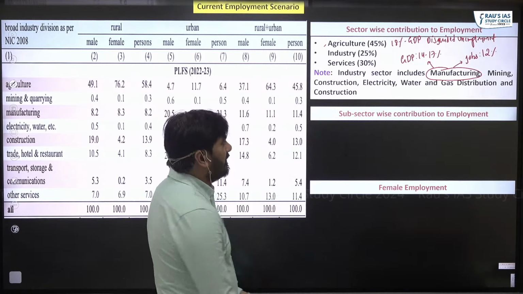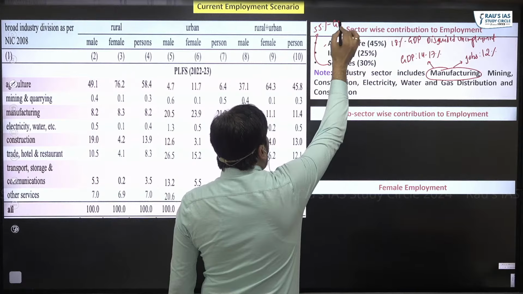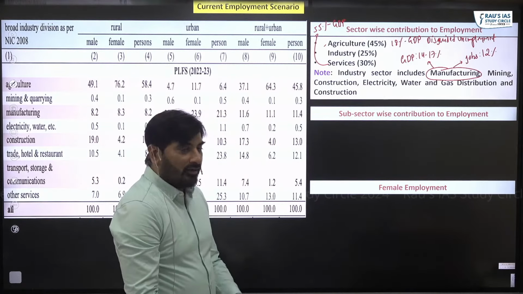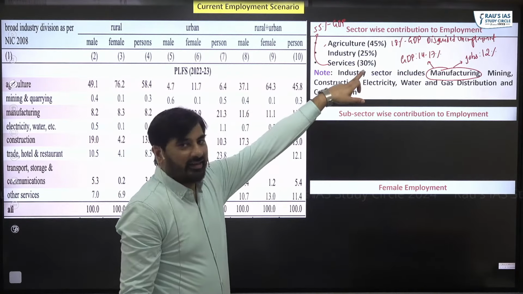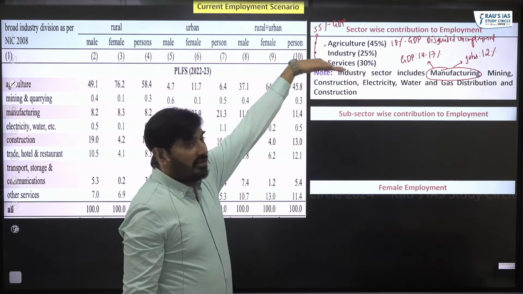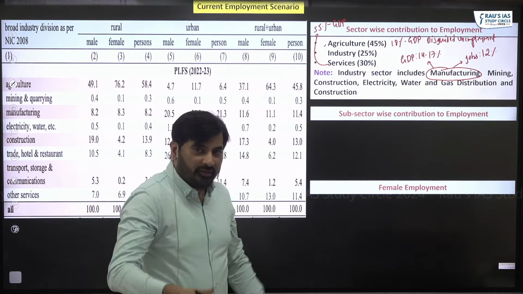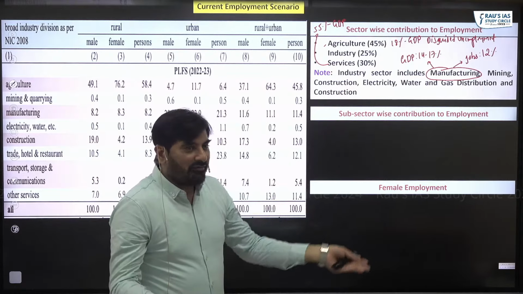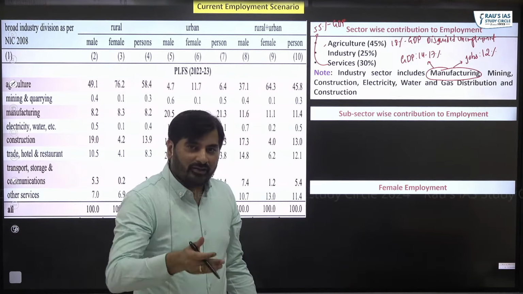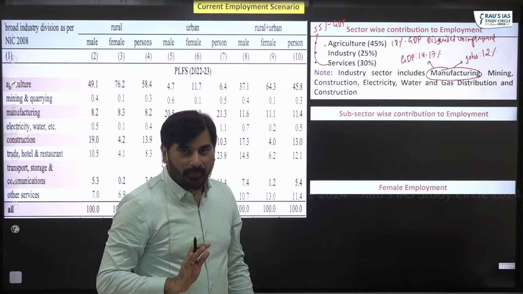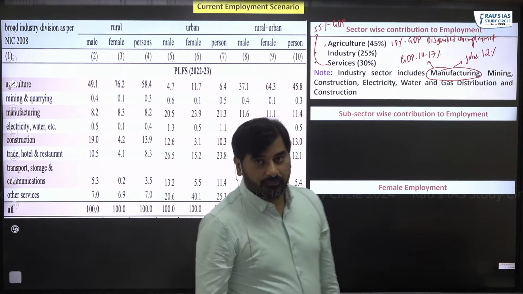When it comes to services, services account for 55% of our GDP. Yet, look at the employment, just 30%. So it is employing quite less. Out of these three sectors, the sector which has a capacity to create more jobs is the manufacturing sector, right? And the manufacturing sector has failed to grow, and that is one of the reasons why we are facing jobless growth. This is as far as sector-wise contribution.